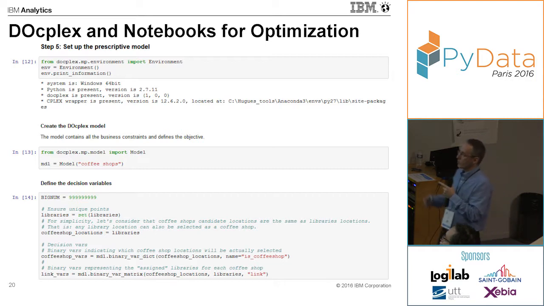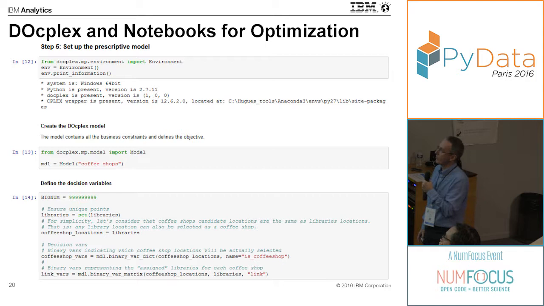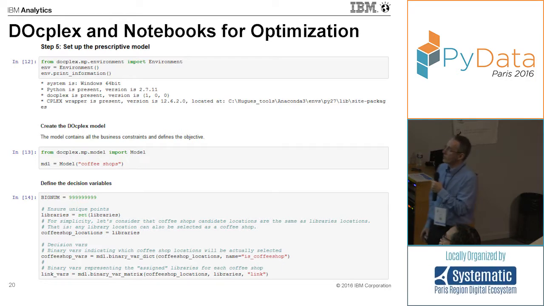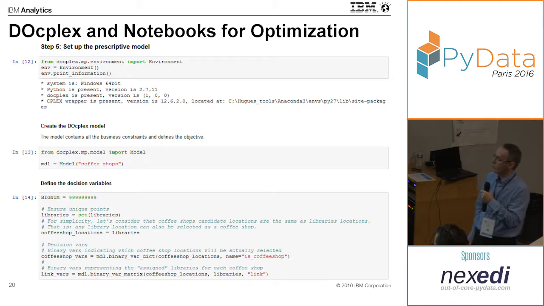The next step is really now to build our optimization model. First, we may want to check our environment. DOcplex provides an object which provides information about your runtime environment. So here it says on which platform you are running, whether you have a CPLEX instance available locally, and also which version of the package you are using. Then, as I presented in the previous slide, the first step is to create the container for your model. So you create the model instance.